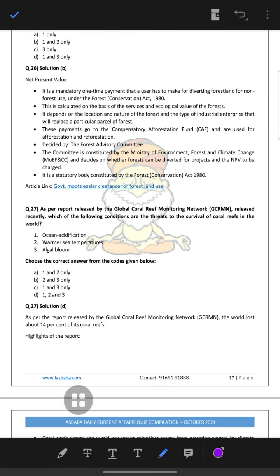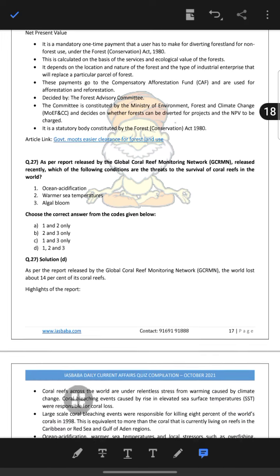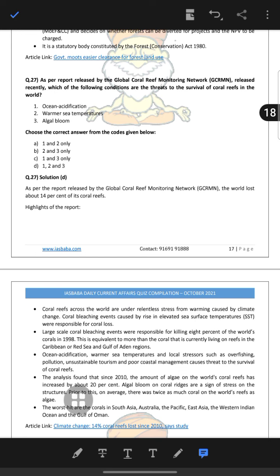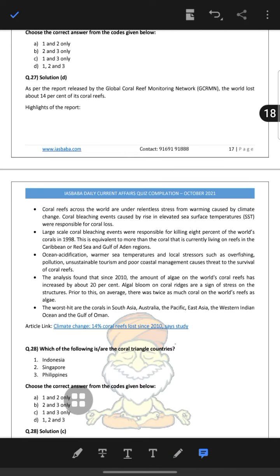As per the release by the Global Coral Reef Monitoring Network released recently, which of the following conditions threaten the survival? Ocean acidification, warmer sea temperature, algal bloom. All of the three are there. So it's the Coral Reef Monitoring Network. The world lost 14% of the coral reef, and coral reefs across the world are under relentless stress from the warming caused by climate change.